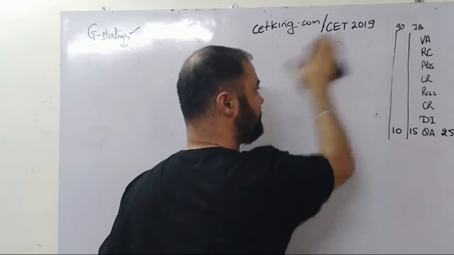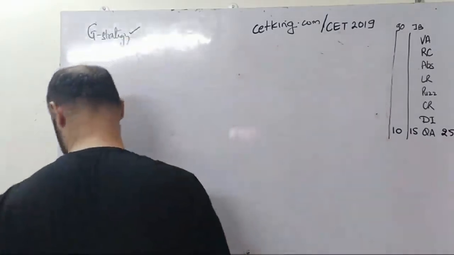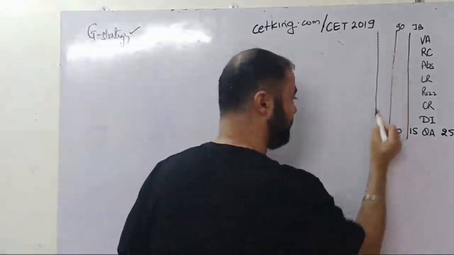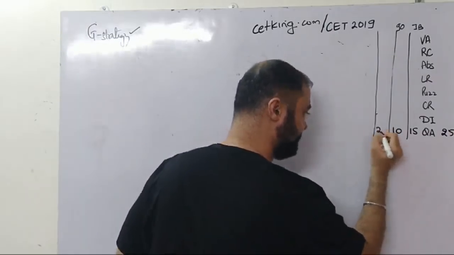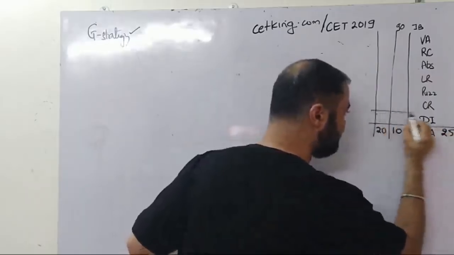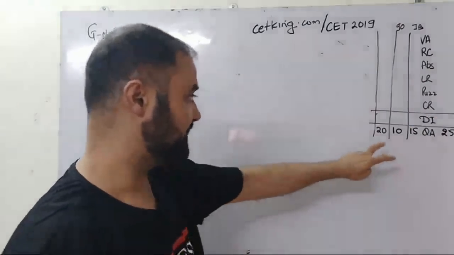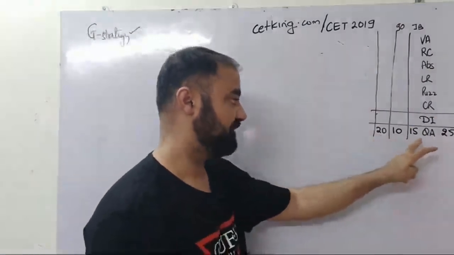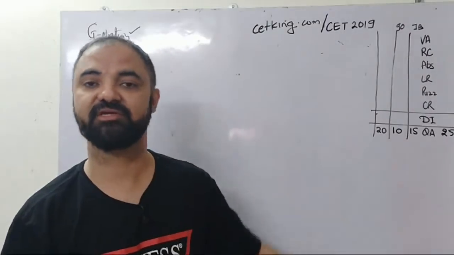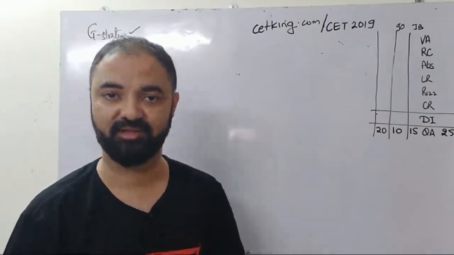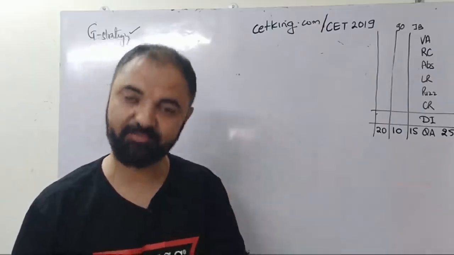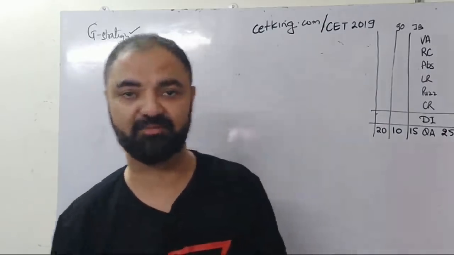ठीक है, so this was strategy point of view from the quant point of view. So your ideal score and ideal time as well, because now the timer is going to be the main problem: 20 minutes. So this is where even CAT का topper might falter, because 20 मिनट के अंदर 25 questions solve करना is obviously impossible. ठीक है, so that's the main problem. CET का problem is time. CET has no other problem.